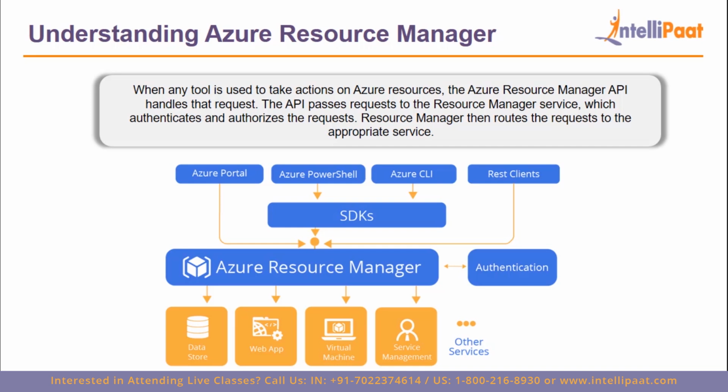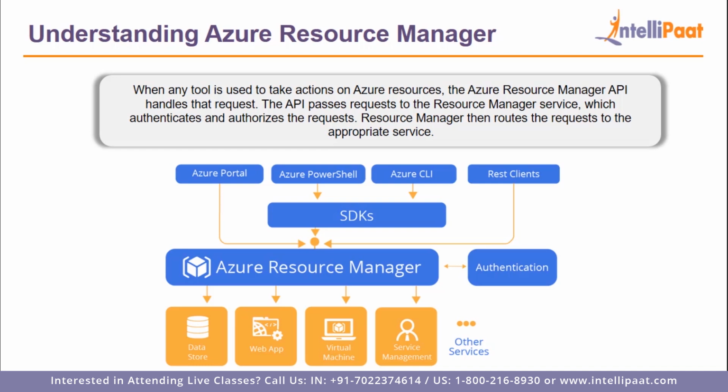Now what happens is that when you use any of these tools, any of these ways to take actions on Azure resources or to access or use Azure services, the request first goes to Azure Resource Manager. For Azure Portal and REST clients, the request directly goes to Azure Resource Manager, whereas for Azure PowerShell and Azure CLI, the request first goes to the SDK and then it goes to Azure Resource Manager.